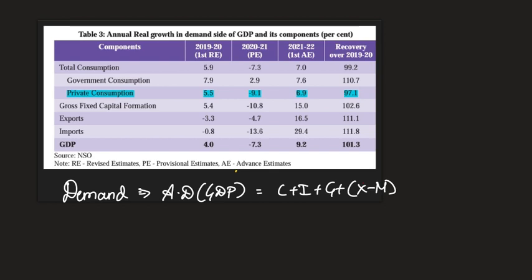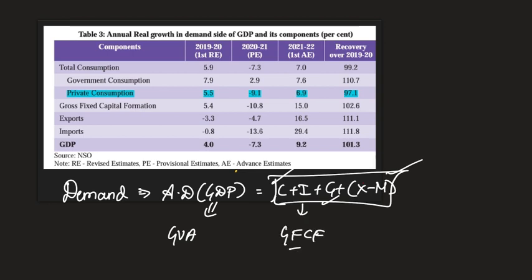GDP can be seen from the supply side aspect as well, where we use the GVA method. And if you take the GDP from demand perspective, both are one and the same. But if you take a look at GDP, we'll have a different picture. We will see sectoral analysis, and we already know that the formula for aggregate demand or GDP is C plus I plus G plus X minus M. Net trade, government consumption, private consumption, and investment, or it is also called gross fixed capital formation.